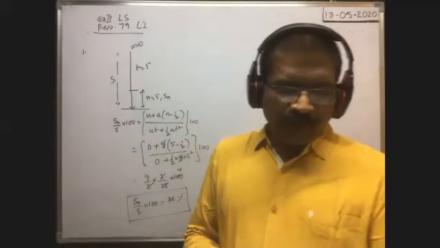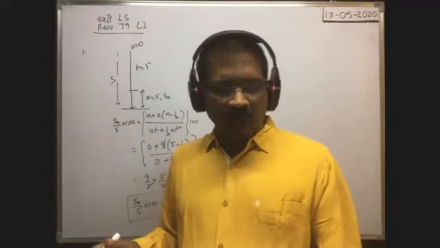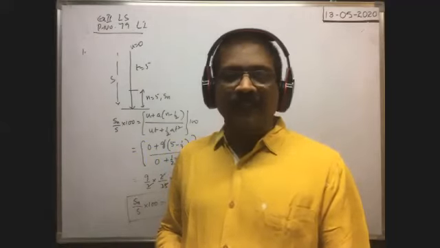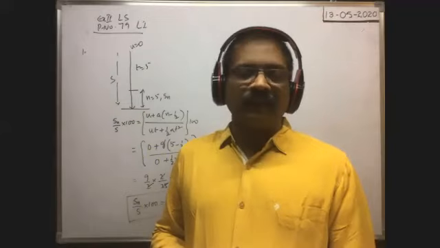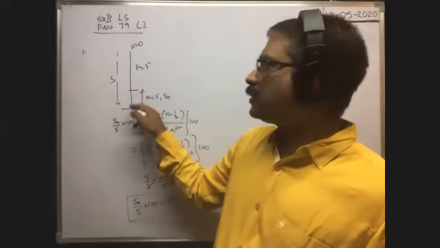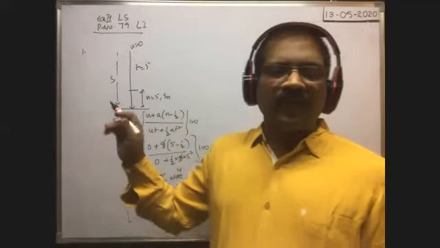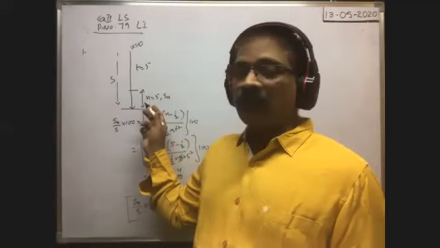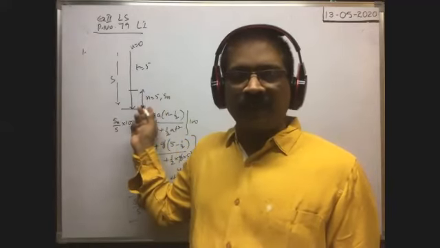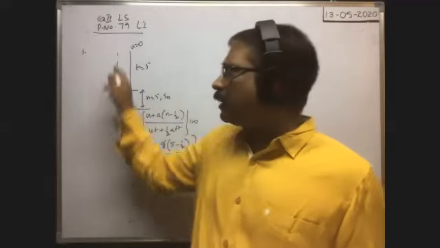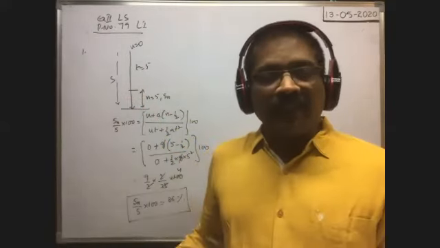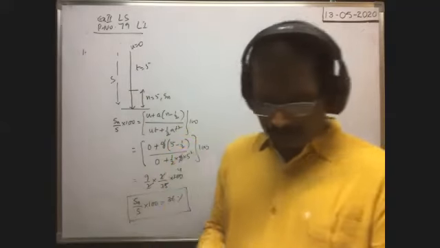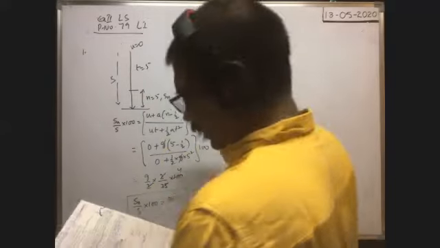Somebody asked me to repeat the question. A freely falling body travels dash of total distance in the 5th second, which is the last second. The 5th second is the last second, meaning the total time of journey is equal to 5 seconds. In these 5 seconds, in whatever distance is traveled, the distance traveled in the last second is Sn. Then what is the percentage of the distance traveled in the last second when compared with the total distance? The answer is given in percentages. That's why I calculated the percentage. Next.